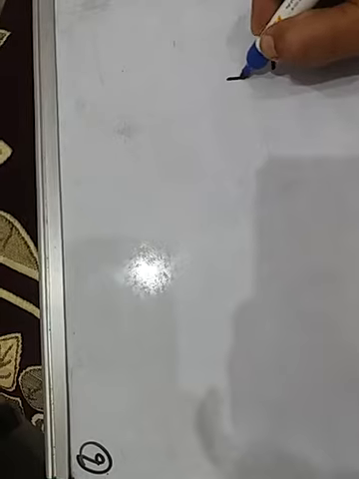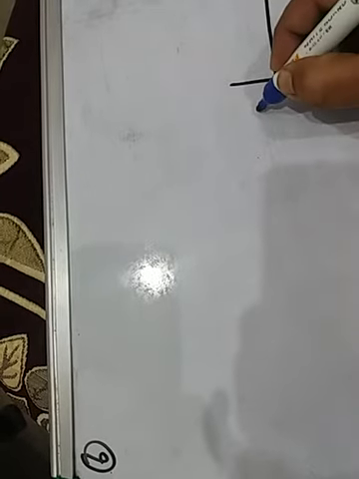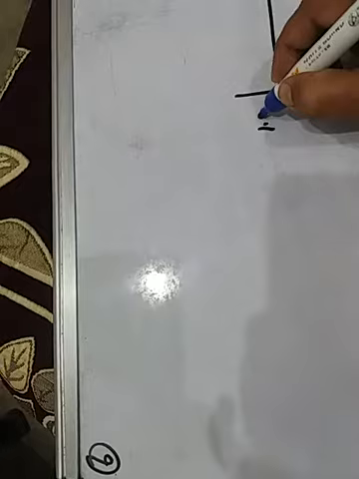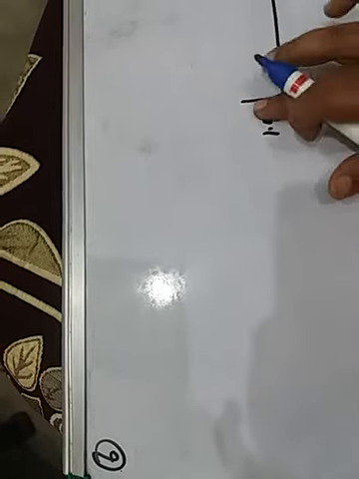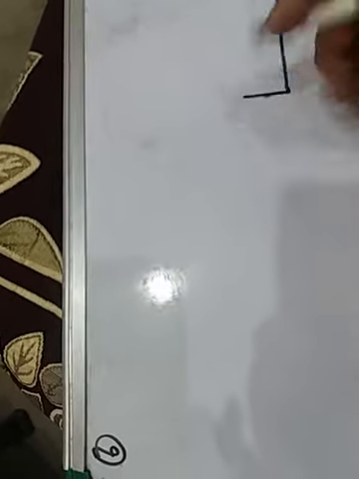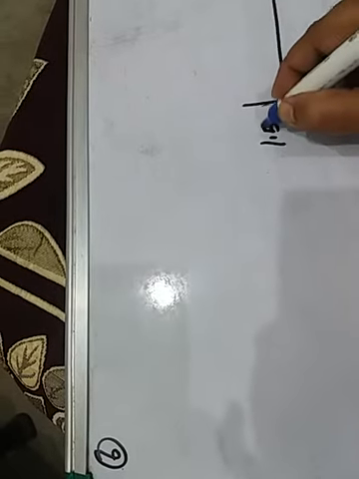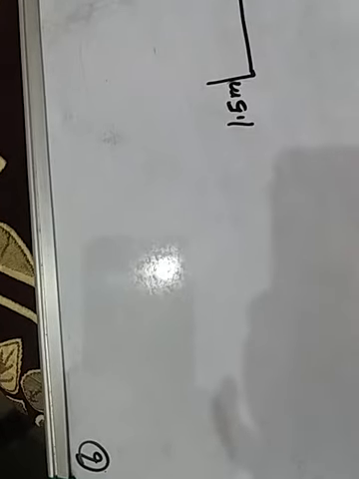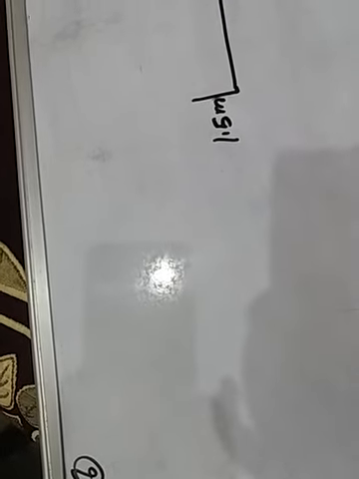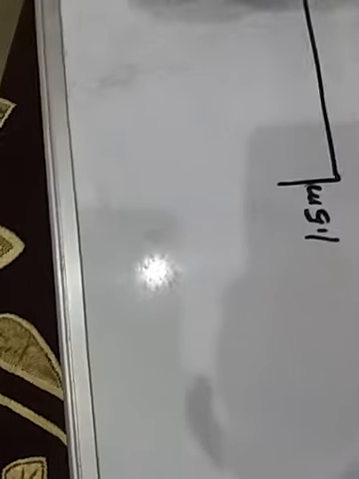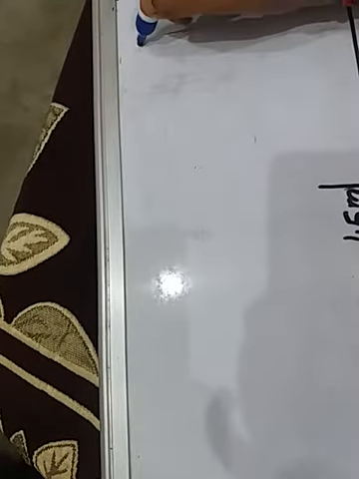A 1.5 meter tall boy. This is the boy, 1.5 meter. Write down: a 1.5 meter tall boy is standing at some distance from a 30-meter tall building. The building is like this. What is the height of the building? The height of the building is 30 meter.